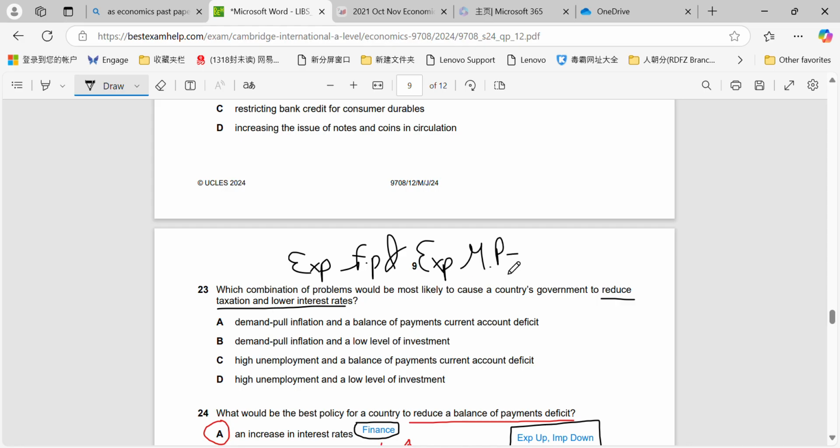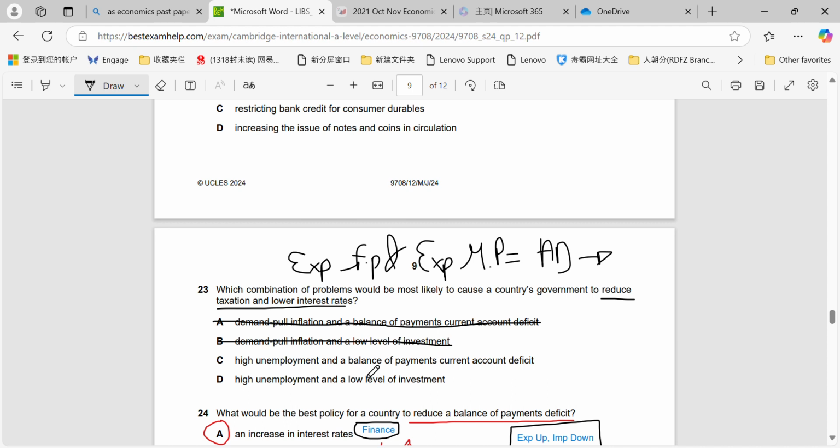And that would be designed to move aggregate demand to the right and to stimulate growth. Okay, so demand pull inflation, definitely not, because it would help to increase demand pull inflation because they are expansionary.